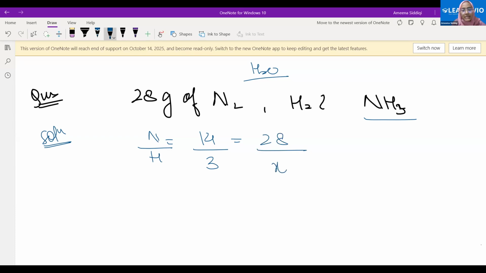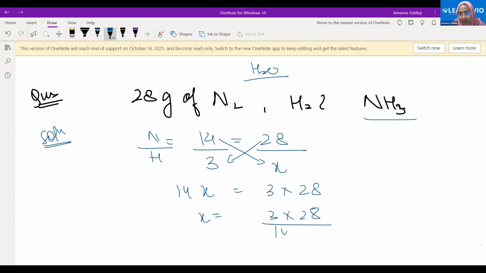Can I represent it by x? You will just cross multiply it. So 14x is equal to 3 into 28. x is equal to 3 into 28 divided by 14. 14 ones are 14, 14 twos are 28. So x is equal to 6 grams.